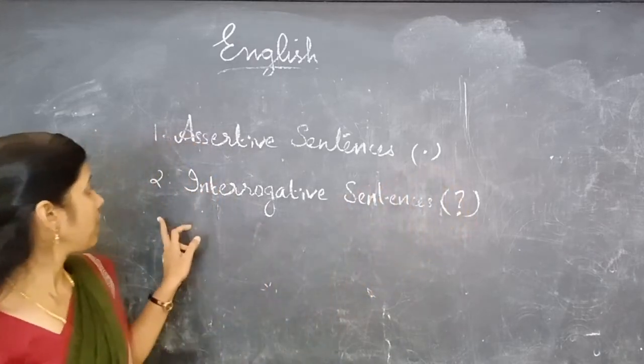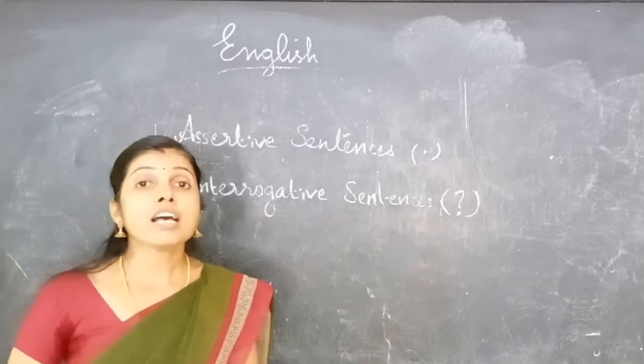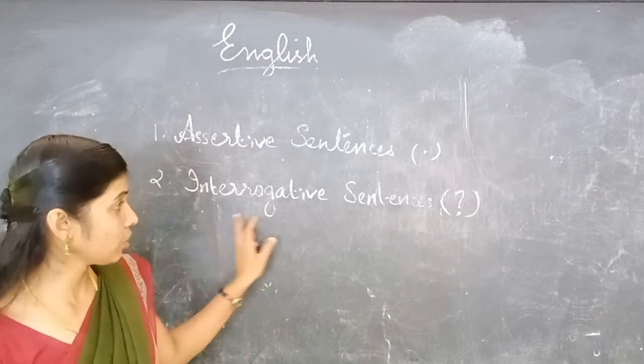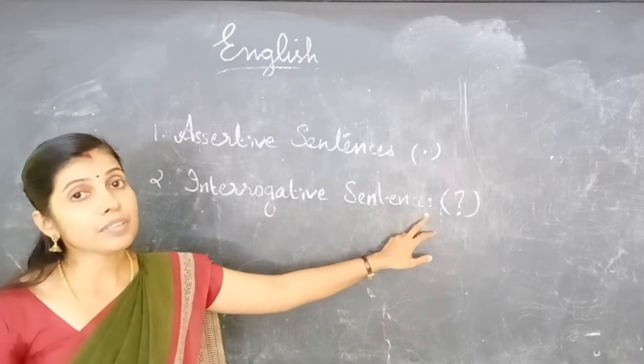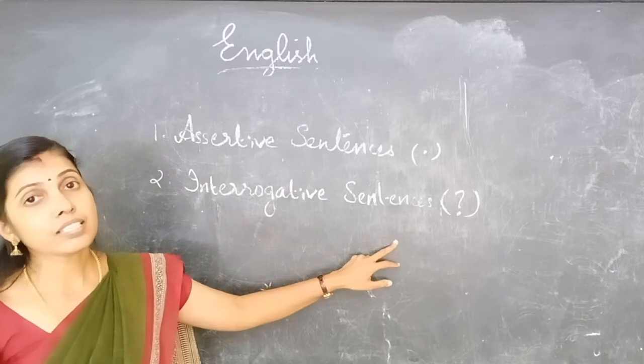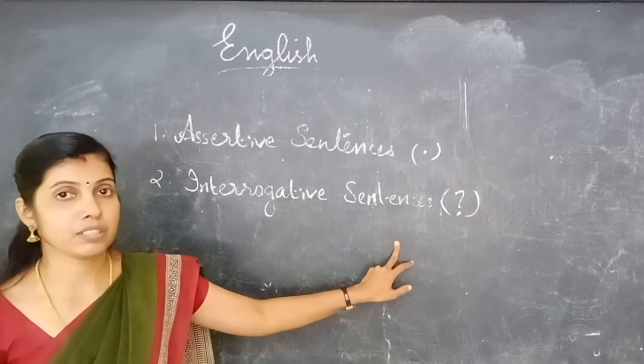The next one, interrogative sentences. Any sentence that asks a question is called an interrogative sentence, and it ends with a question mark. And there are two types of interrogative sentences. Which are they? WH questions and yes or no type questions.